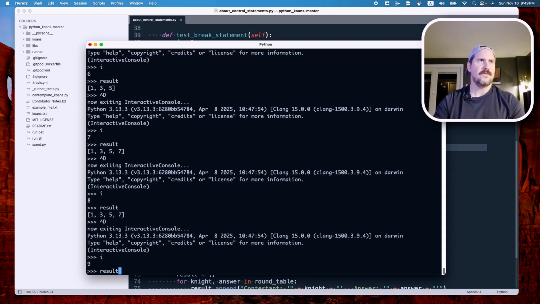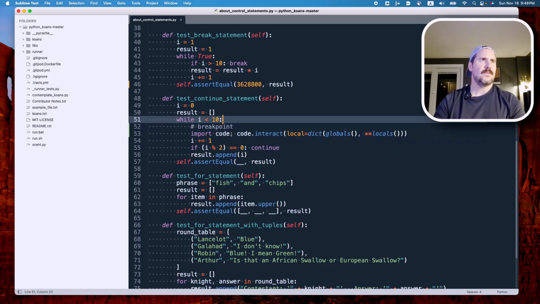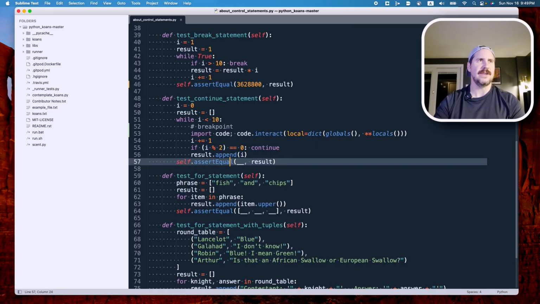All right, now, before I do this, i is currently 9. Breakpoint when i is less than 10, so that's going to work. But once we get to 10, while i is less than 10, we aren't going to hit this breakpoint again. It's going to jump right here and throw an error because we don't have anything in the assertion.